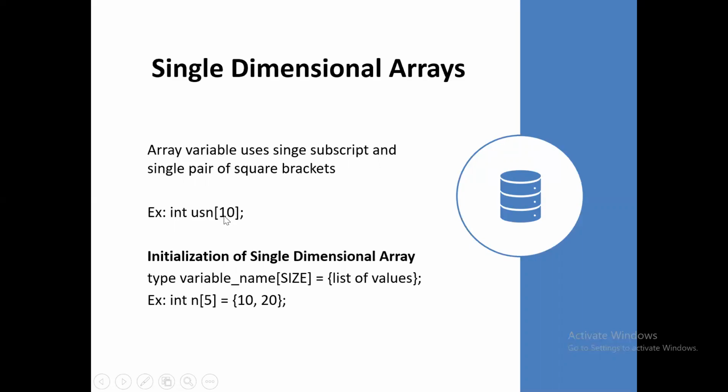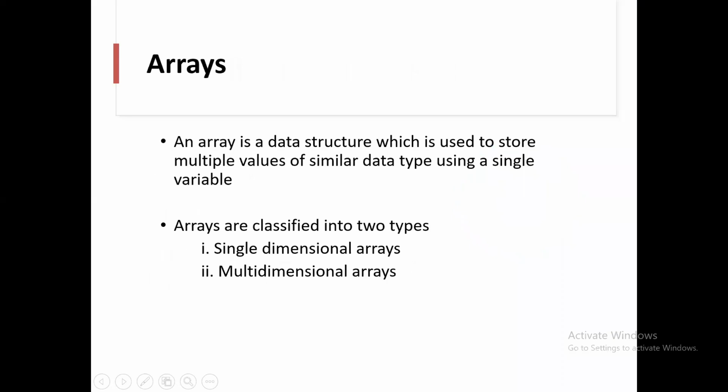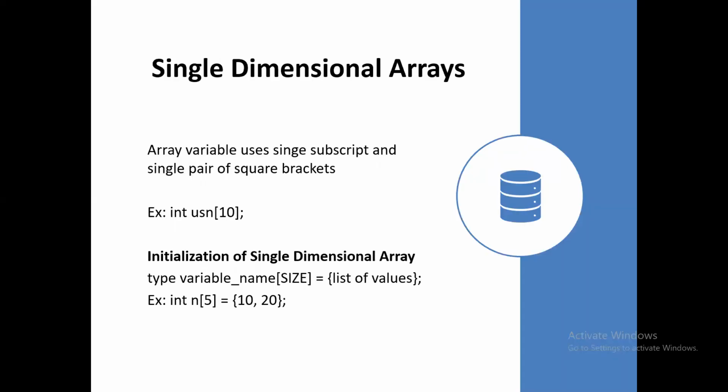Totally it is going to take 10 usn, 10 university seat numbers. Now for those 10 university seat numbers, it uses the same data type, that is integer. That's why an array is a data structure which is used to store multiple values of the same data type.